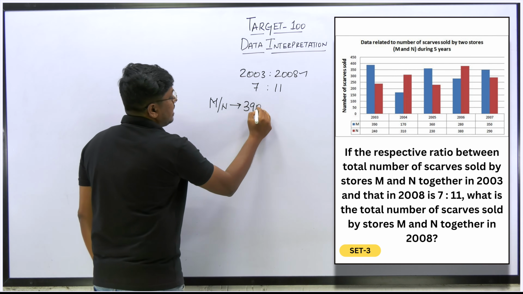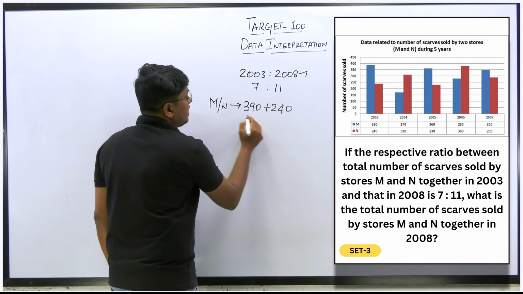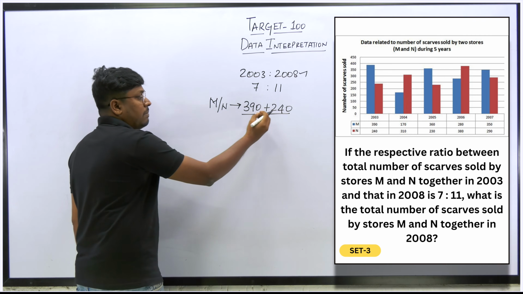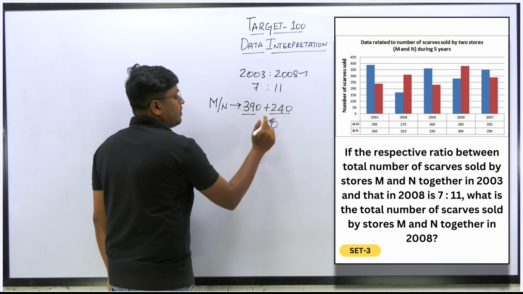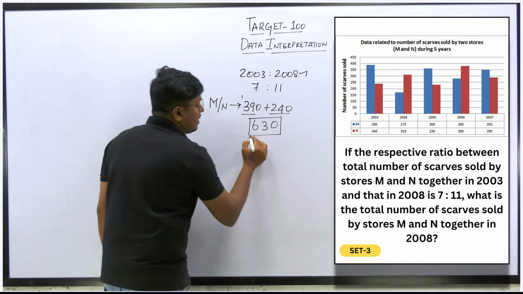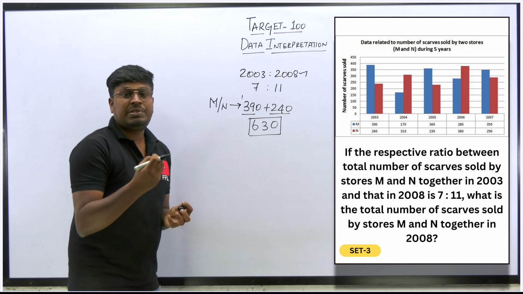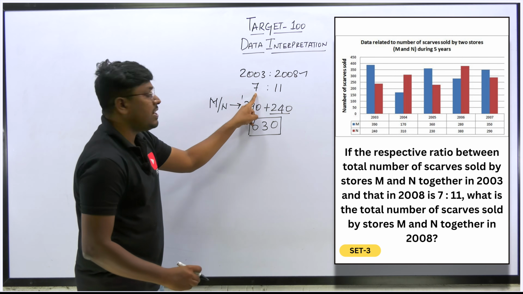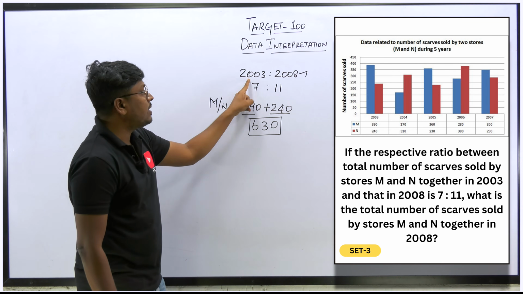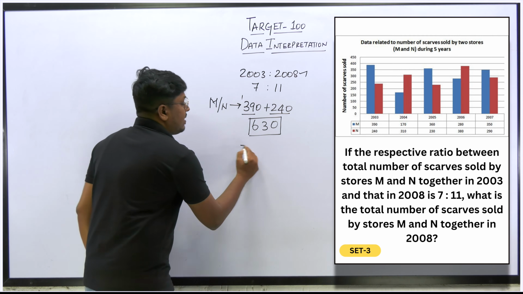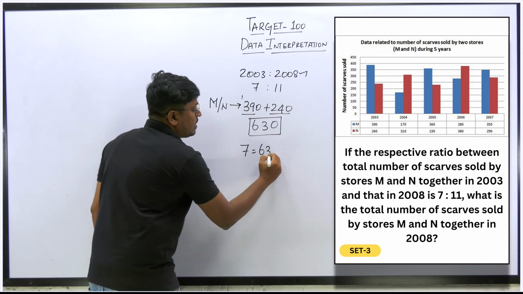So 390 plus 240. So this will be, in the year 2003, the total scarves that were sold by the two companies. So 9 plus 4 will be 13 plus 1, so 630. So 630 will be the total scarves that were sold by the two stores M and N, and this 630 is in the ratio 7 because in 2003 both the stores sold scarves in 7 parts, right? So 7 part will be the value that we found, 630.